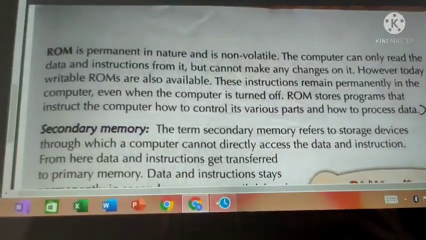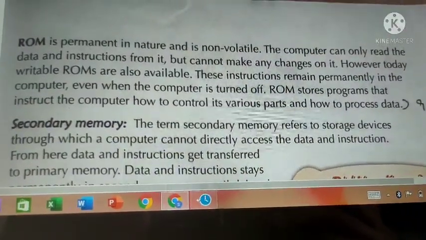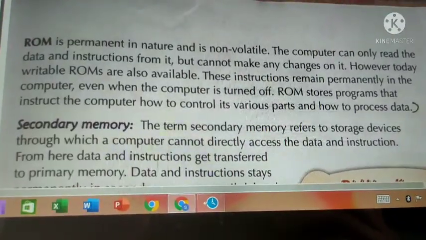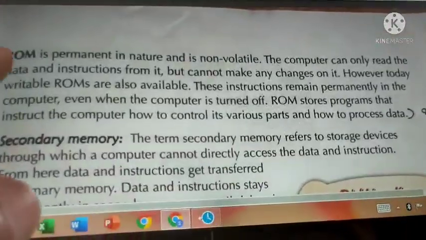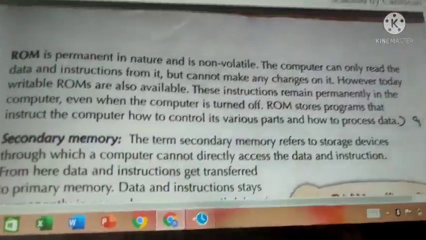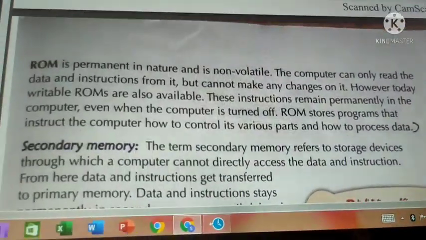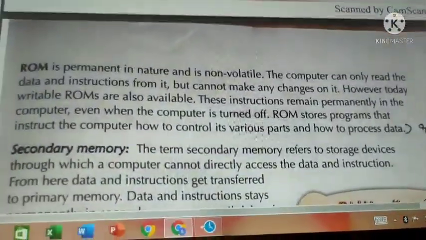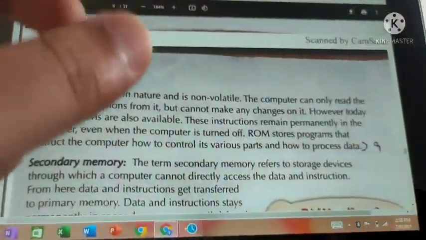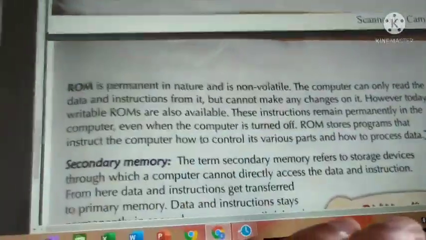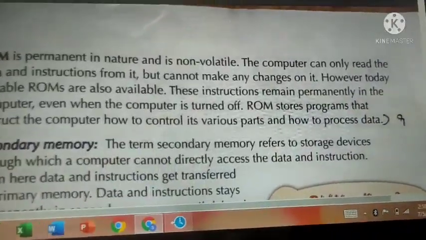The computer can only read the data and instructions from it, but cannot make any changes to it. Inside the ROM, we have some data, and by that only the computer works. Those data are read by the computer, but it will not make any changes in ROM.